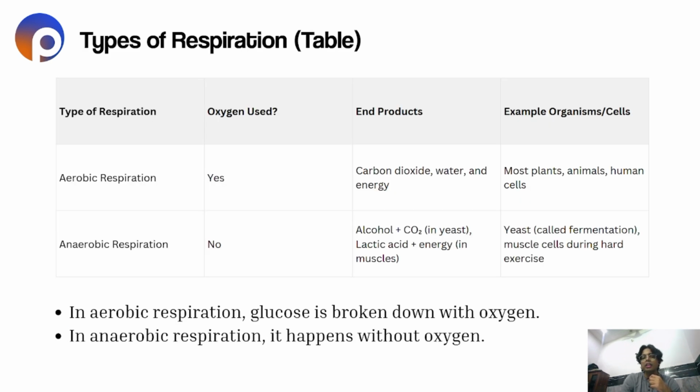Now, there are different type of respiration. First one is aerobic respiration. Now, this respiration takes place in the presence of oxygen. So, oxygen is required to perform aerobic respiration. And the end product we get by performing the aerobic respiration is carbon dioxide, water, and energy. Now, energy is produced inside our body. The example of organisms or cells that perform aerobic respiration are plants, animals, and human cells.